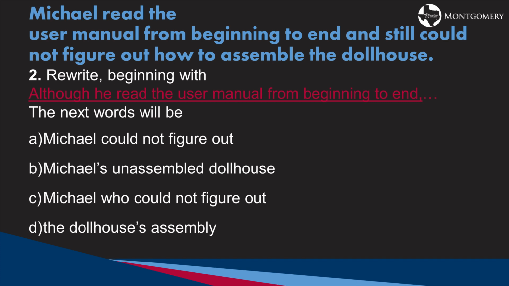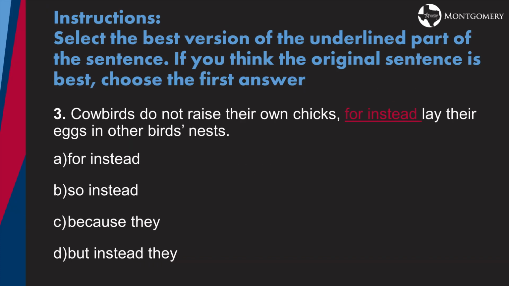Did you find the answer? If you said A, that's correct. Although he read the user manual from beginning to end, Michael could not figure out. You'll have scratch paper so you can actually practice writing the rest of the sentence if you need to see the rest of that. Okay, now we're going to be looking at selecting the best version of the underlined part of the sentence. If you think the original sentence is best, choose the first answer.